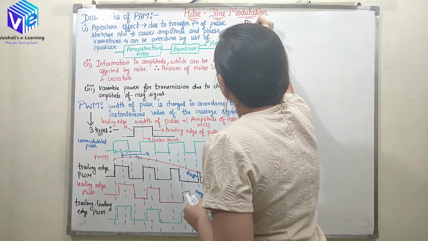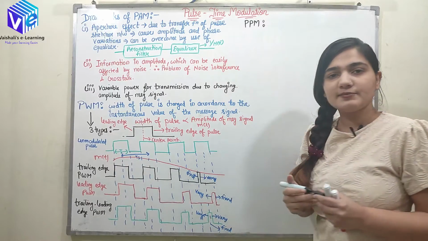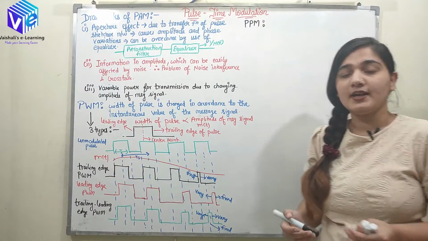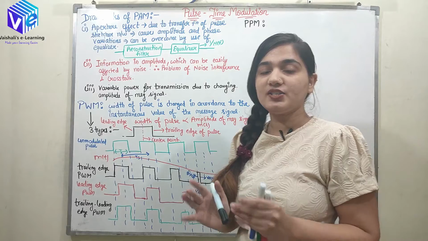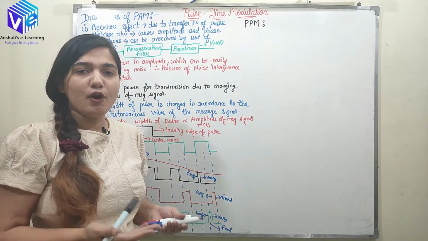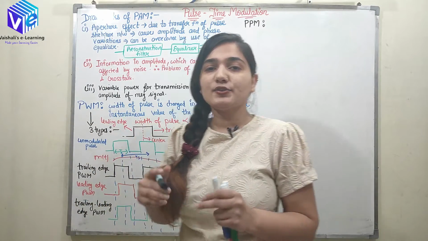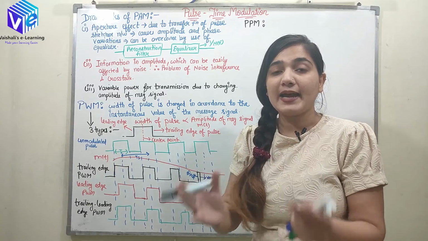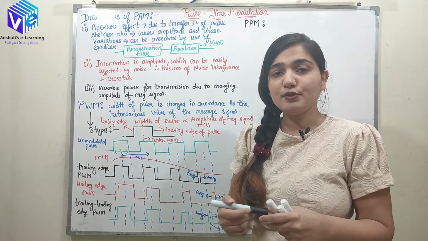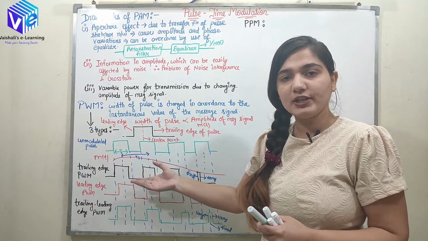Now I'll be talking about pulse position modulation. As the name suggests, the position of the pulse changes in accordance with the instantaneous value of the message signal. I have already told you how it happens. Practically, we first compute the pulse width modulation.